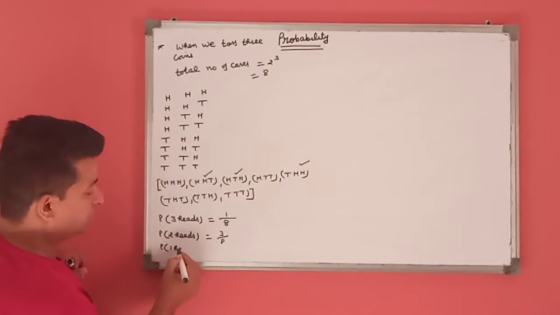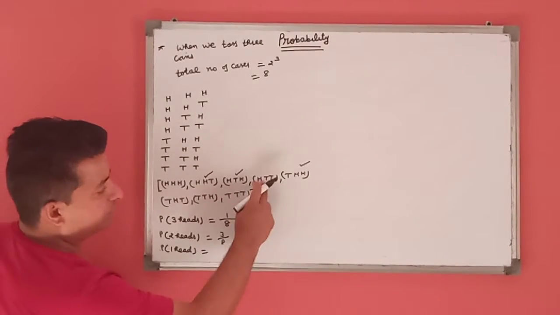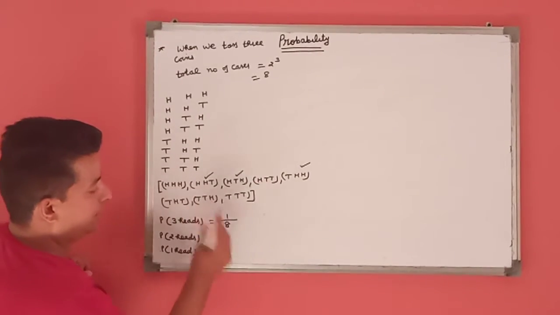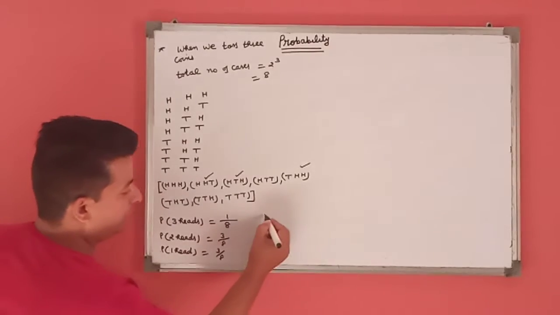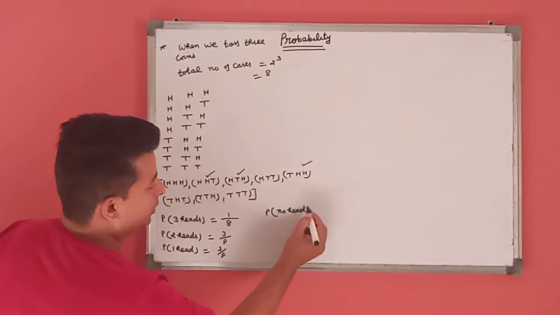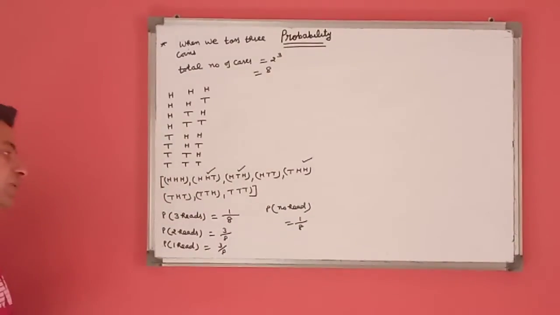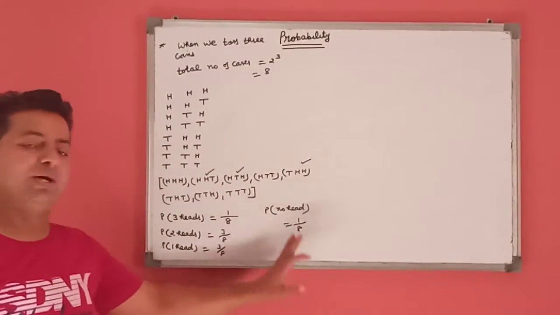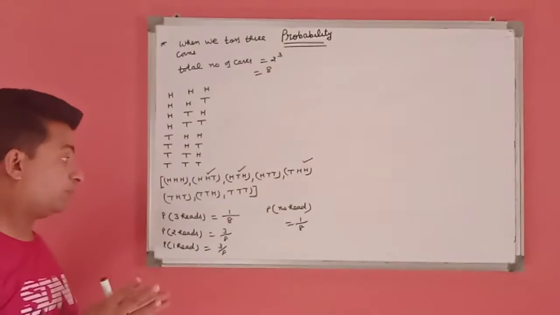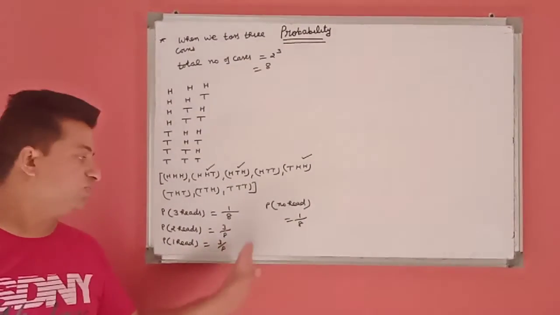If we find the probability of one head, again there are 3 cases, so 3/8. In the last one, if we find the probability of no head, TTT, it is 1/8. If we sum all of these, we get 1. This means the sum of all the elementary probabilities is always equal to 1.